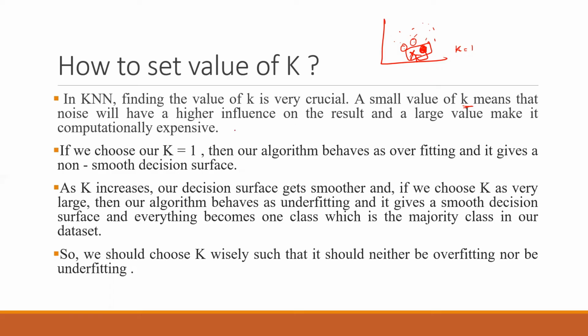So let's see how this affects us. If we choose k equal to 1, then our algorithm behaves as overfitting, and it gives a non-smooth decision surface. And as k increases, our decision surface gets smoother. And if we choose k as very large, the algorithm behaves as underfitting, and it gives a smooth decision.